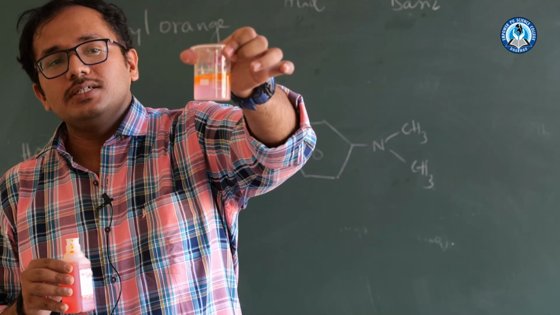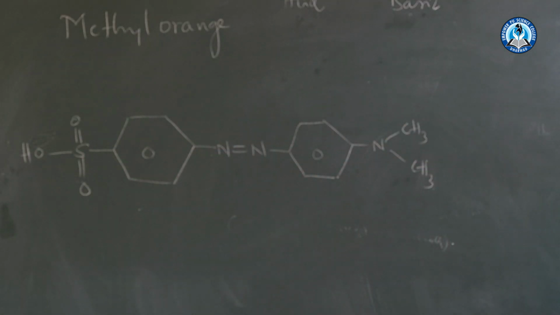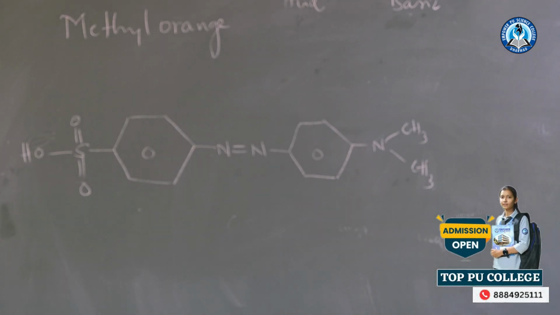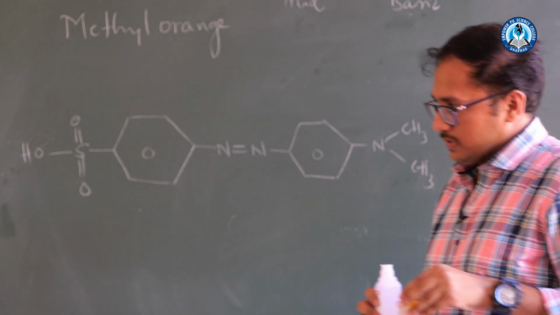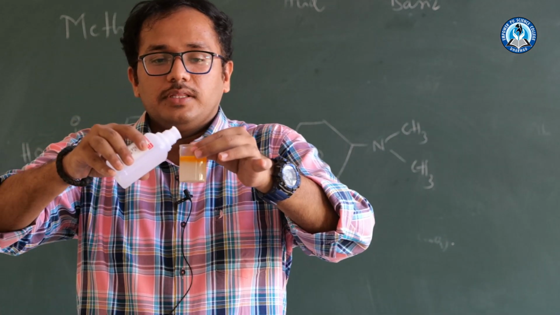Okay, so this is the color change I have shown. Next, to the methyl orange solution that I have, I will add phenolphthalein. So let us see what happens. Let us add the phenolphthalein to this and then see. This is the same as what I showed earlier, that is, the methyl orange addition.